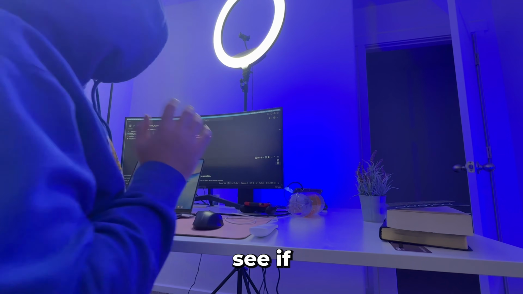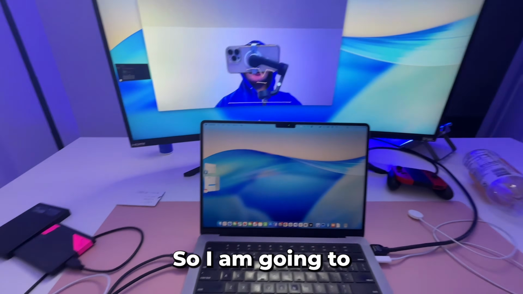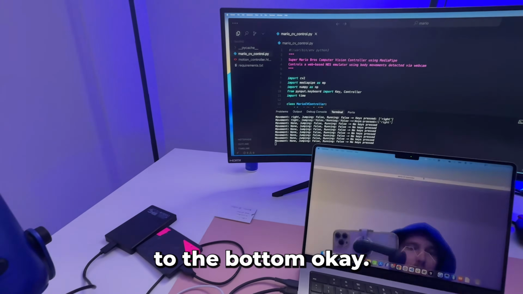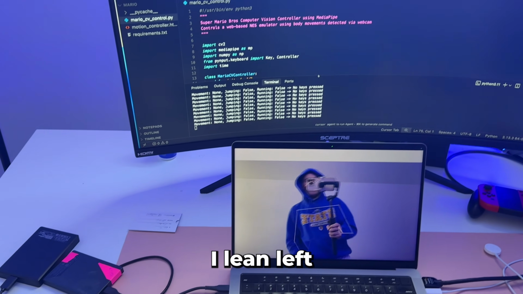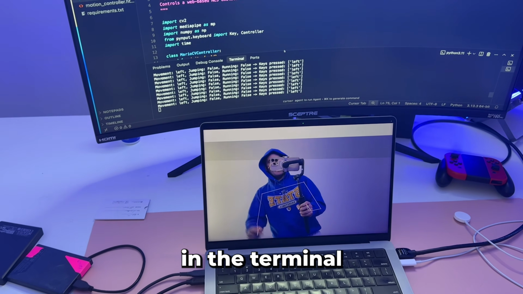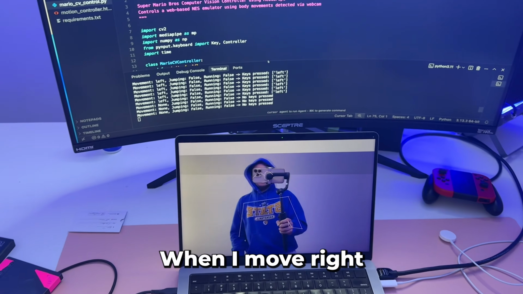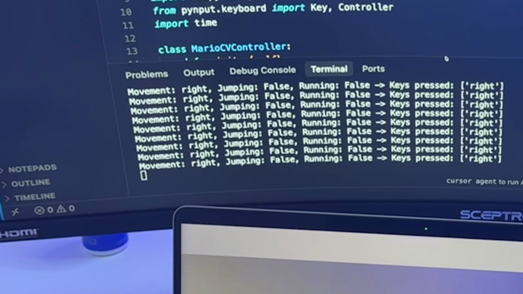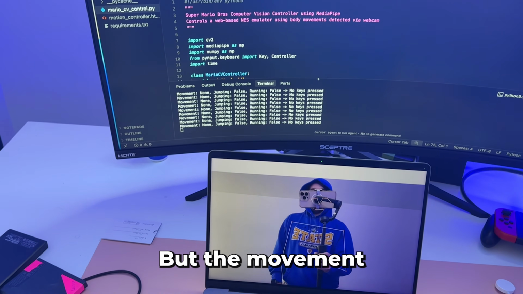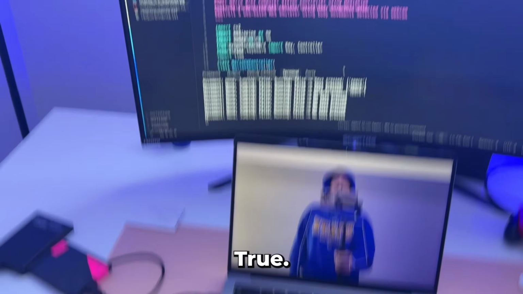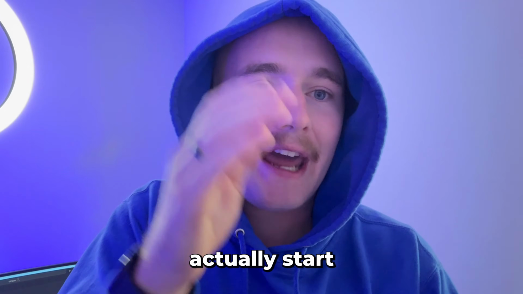Okay, I just made some updates. Let's see if this is gonna work now. Okay, yep, it's working now. Now let's do what we were doing before. So I am going to move this to the bottom. Okay, so this is really cool. You can see on the bottom part of my laptop right here that when I lean left, you can see my shoulder skeleton moves left. And then in the terminal, it says movement left, and it detects that my body's leaning left. When I move right, it does the same thing where it says movement right. And then when I jump, you have to look really quickly because I can't jump very high, but the terminal will say jump and jumping true every time that I jump. So this means now that our script is actually working and we can actually start playing the game.